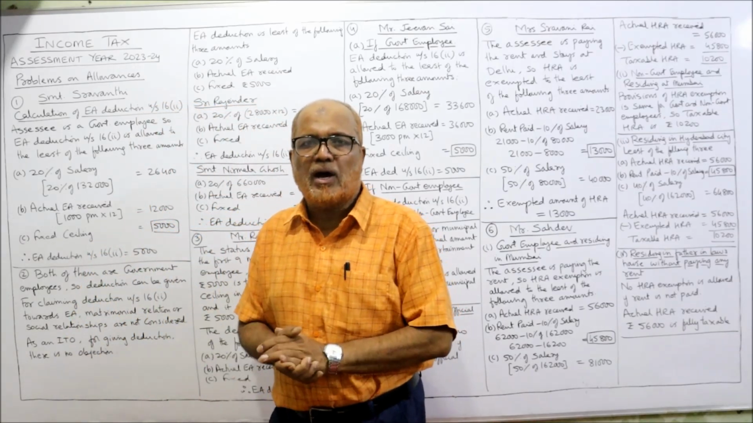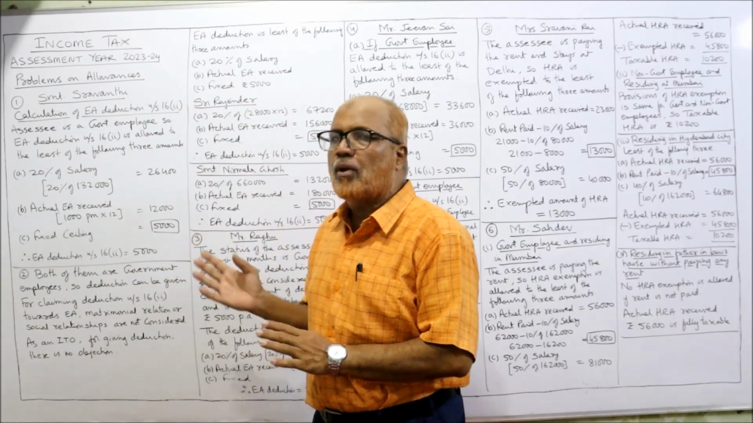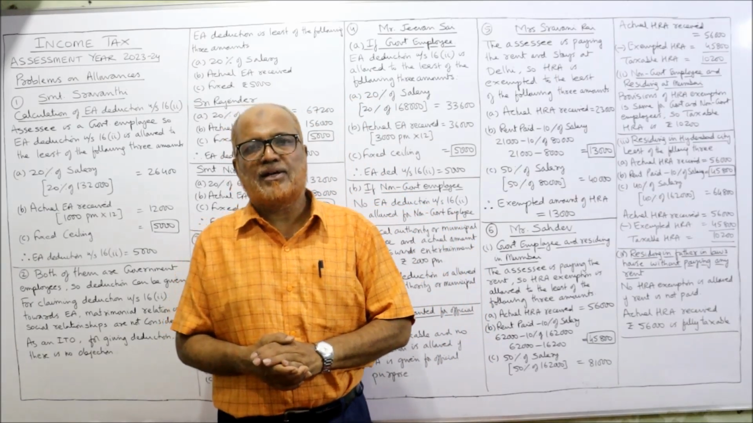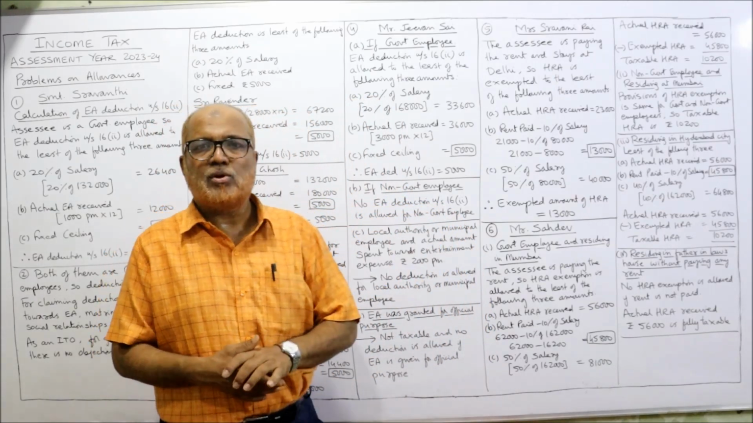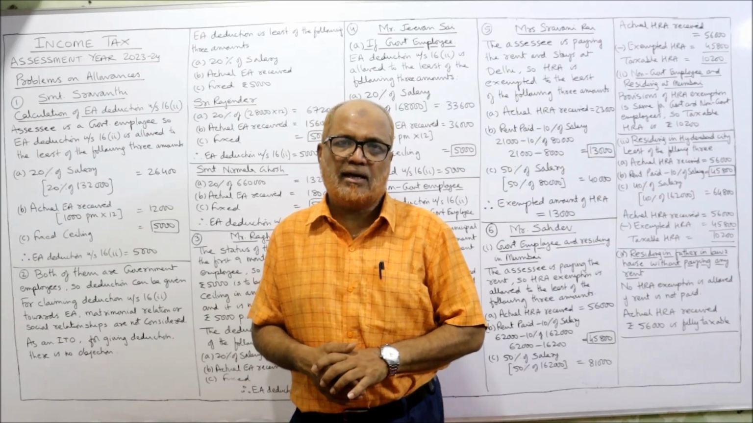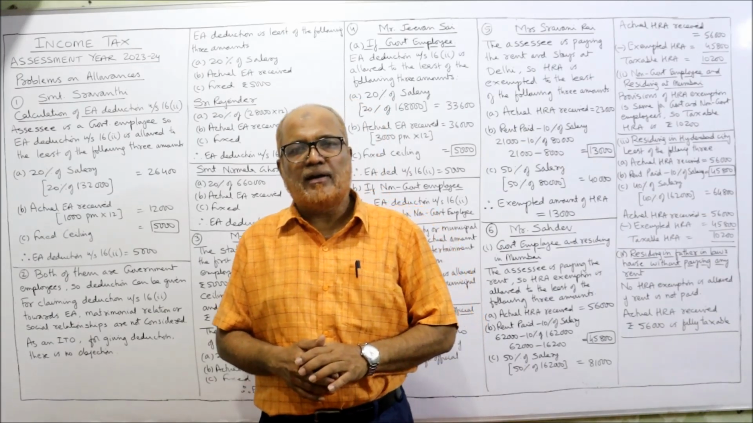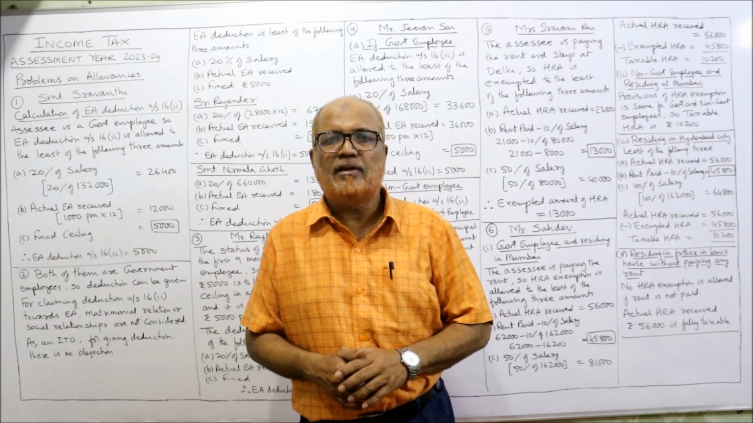So in this video, I have explained 4 problems on EA deduction and the remaining 3 problems on HRA exemption. Inshallah, we will continue the next problem in the next video.